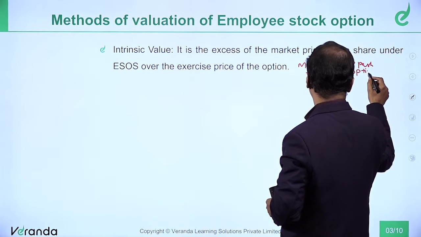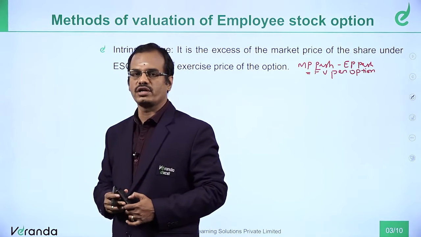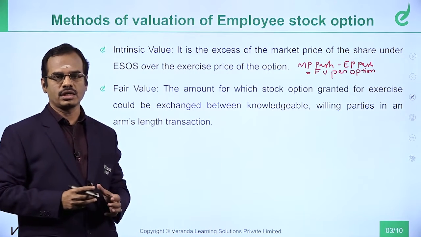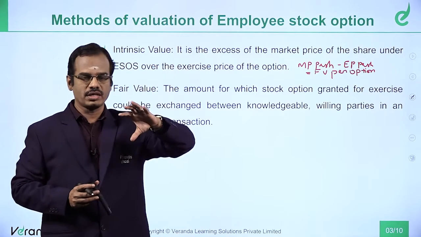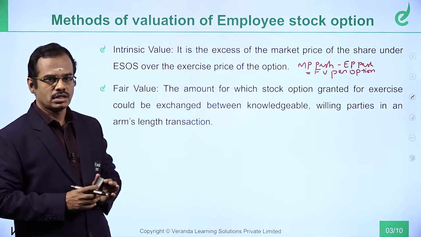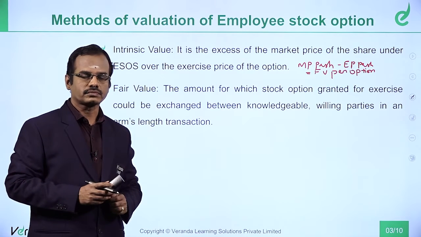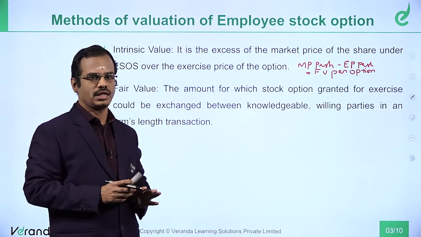What you should notice, the difference is the fair value of option, the financial instrument. Some questions will give you market price and exercise price, and based on that we will compute the fair value of option. In some other questions, they will simply give the fair value of option along with the exercise price.